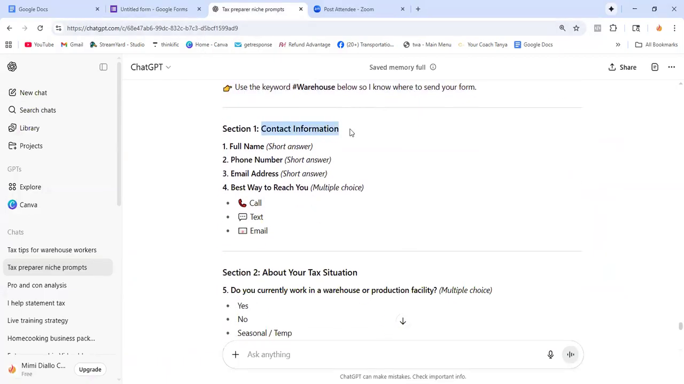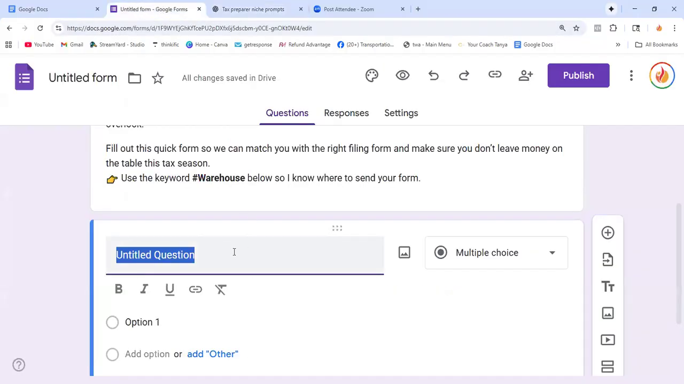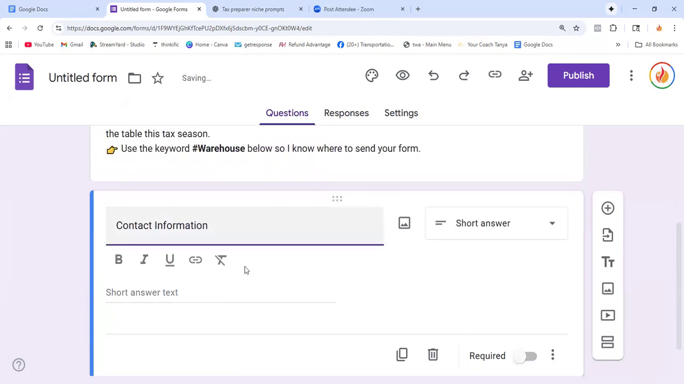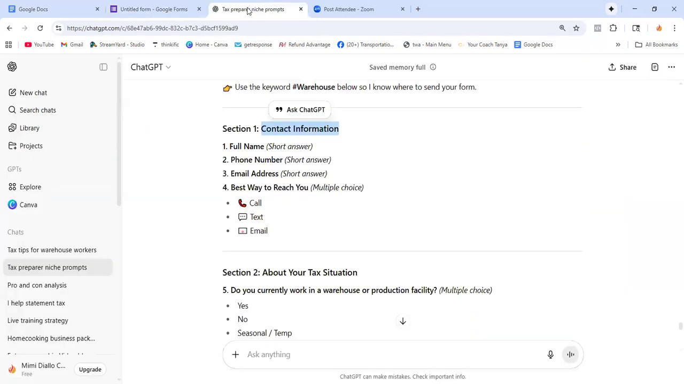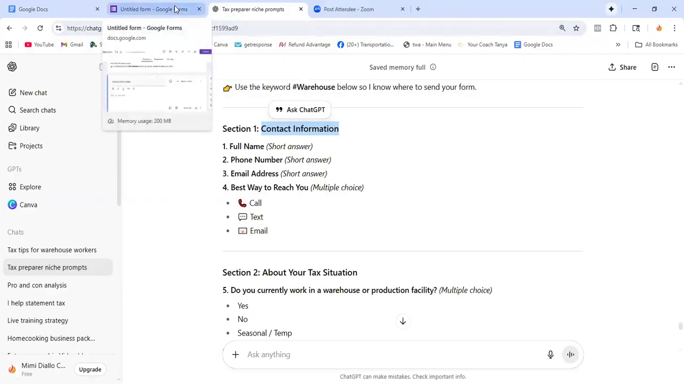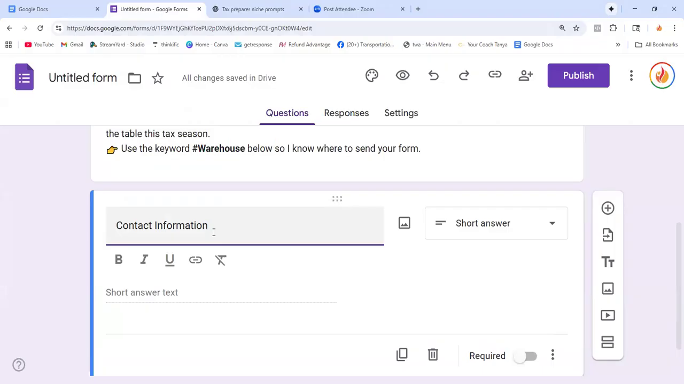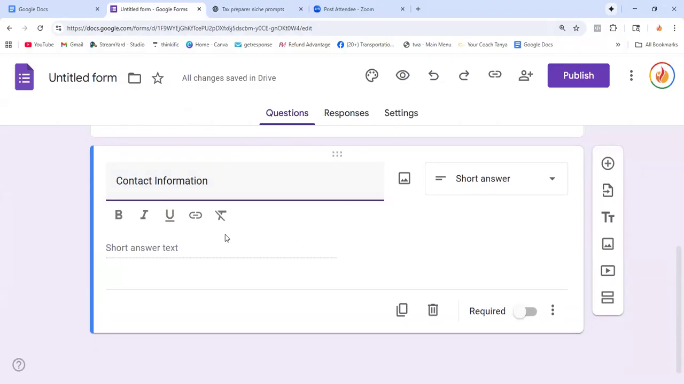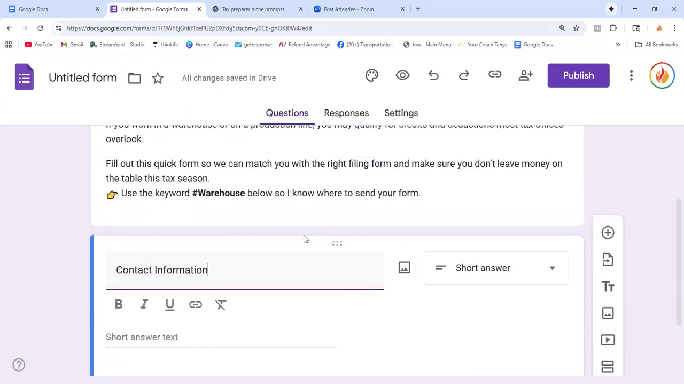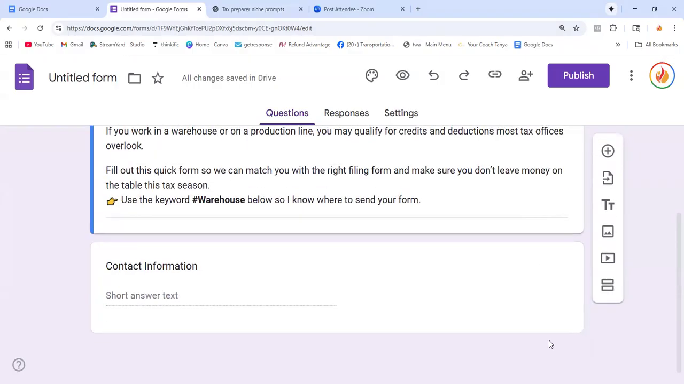So this section is going to be contact information. Copy, and then here it asks for full name, phone number, email address. So that's what we're going to add. That was, we had to add a new section.